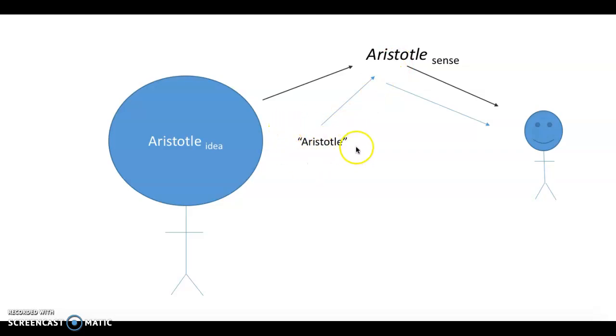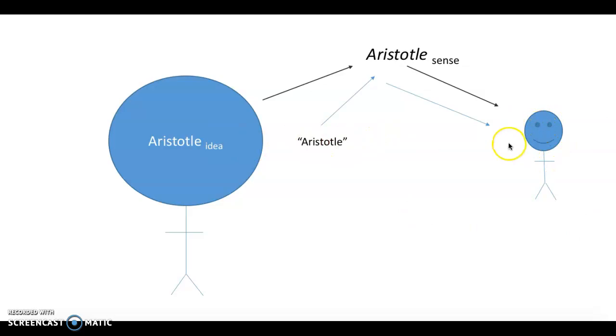And this is how words serve as vehicles of communicating what is going on in our mind, right? Because there's no way you can get in my mind and see what's going on in my mind. You only know what I'm thinking by the words that I use. So how does all this work? Well, Frege says the way this works is you have a concept in your mind. That concept picks out a sense that is kind of tagged on, if you will, or associated with the linguistic expression.